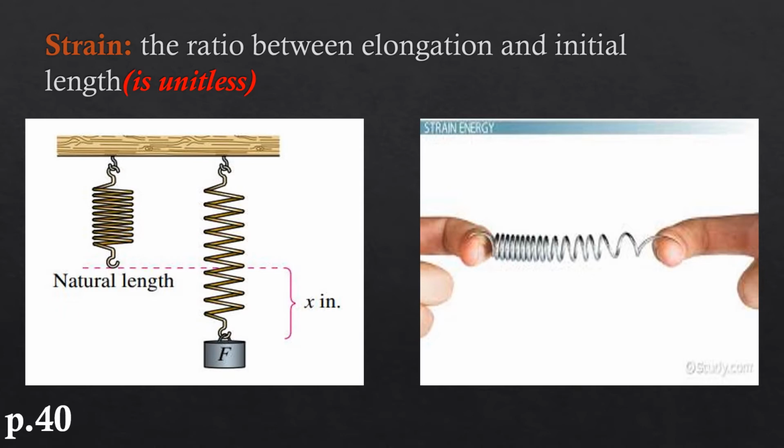Here it is strain, also on page 40. The ratio between elongation and initial length. Elongation length: when you put something that has a mass, we call it from here till here. It's not the natural length, but here we call it elongation length. And also till here is the initial length, but from here to here is the elongation length. And it is unitless, does not have any unit.